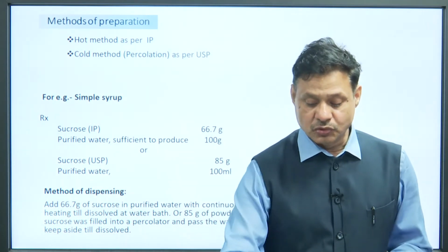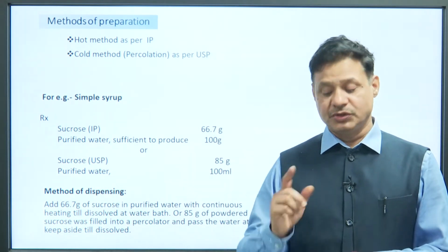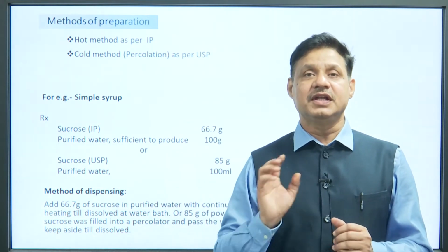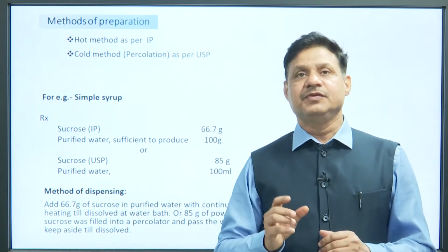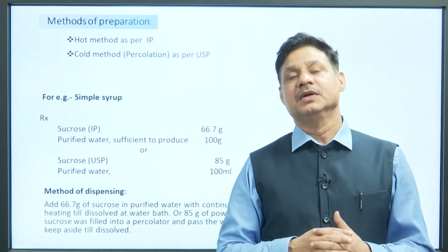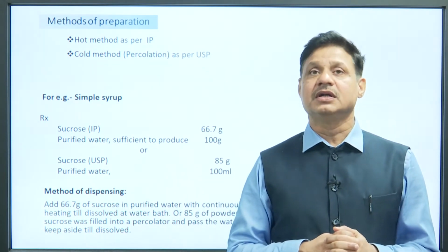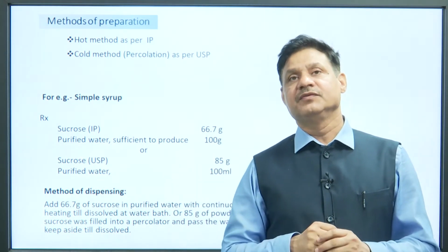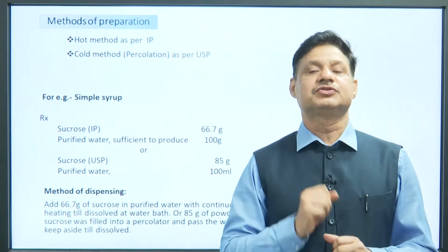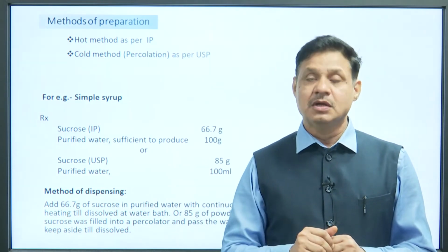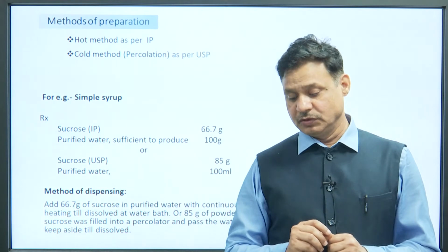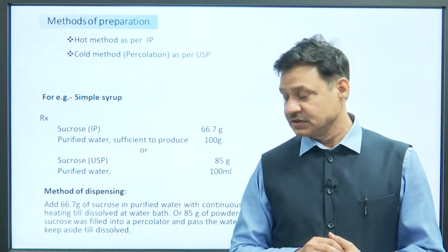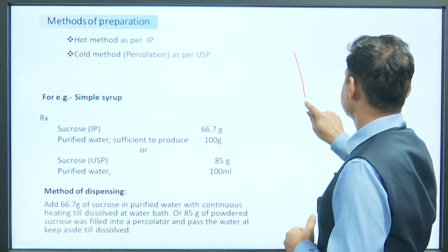The second one is sucrose and purified water as per the USP. This is prepared by the cold method, where, very neat and clean and without any change in color, we get a white transparent syrup. It is known as the USP method because for the dissolution of sucrose up to the saturation level we use powdered sugar. First of all, powder the sugar or sucrose crystals using a pestle and mortar, and then use the percolator, an apparatus like this.